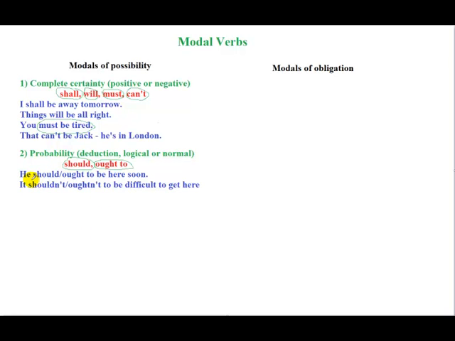Another example, we say it shouldn't be too difficult to get here. It shouldn't be too difficult, right? So it's my deduction that I told my friend about how to get here, so I can logically deduce that it won't be difficult for him.